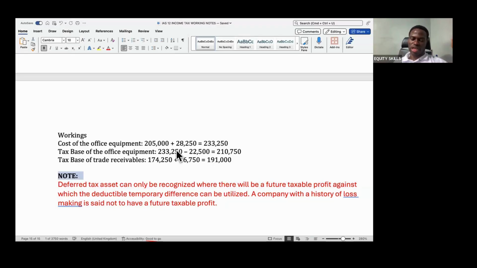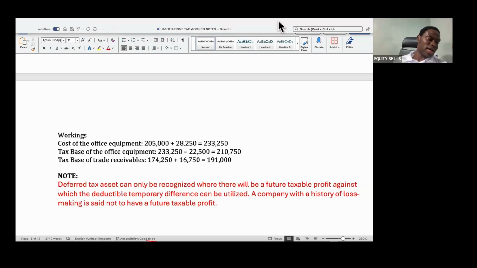The judgment we make in practice is that if we see a company that has a history of loss making, or we prepare our accounts this year and see that this company made a taxable loss, we won't recognize deferred tax for that kind of company. Any company that has a history of loss making, we do not recognize deferred tax for.